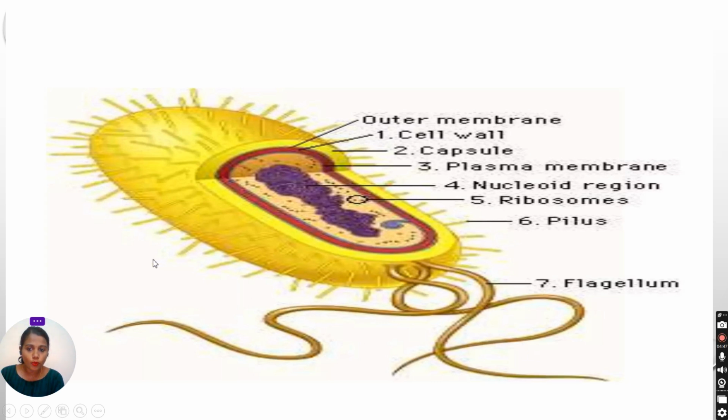And these small outgrowths are pili. Look at the internal structure of the prokaryotic cell. It is very simple. There is a plasma membrane, a cell wall, and ribosomes. The only organelle is the ribosome, and there is no nuclear membrane.